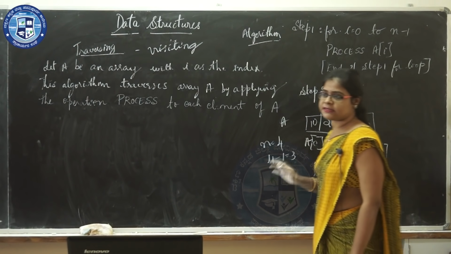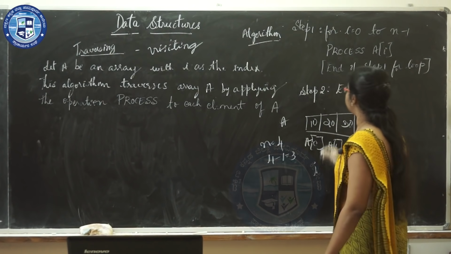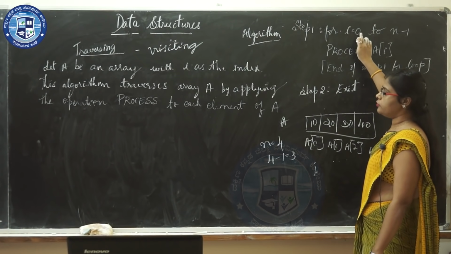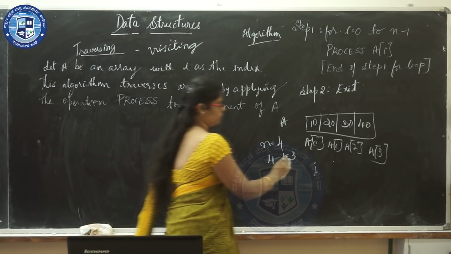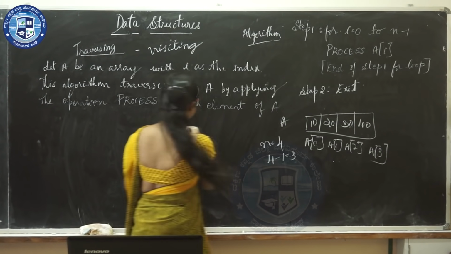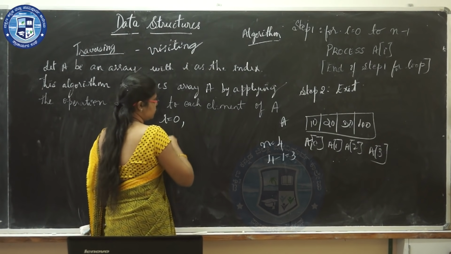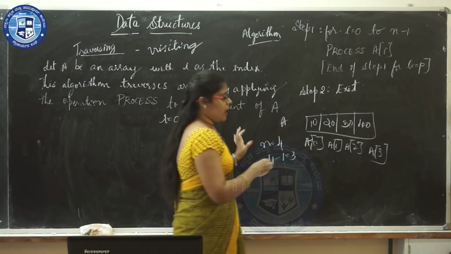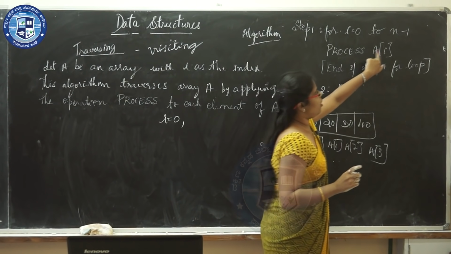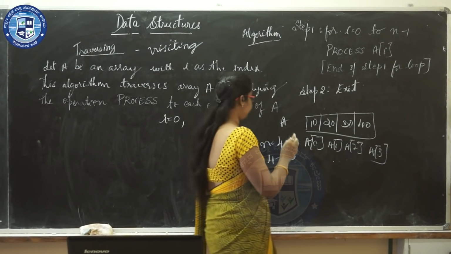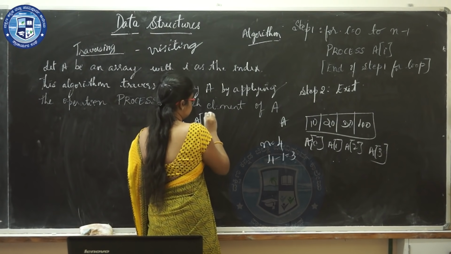Now we will trace this algorithm. I have told you that it is I equal to 0. So when I is equal to 0, it is going to traverse the first element, that is A of I, which means A of 0.